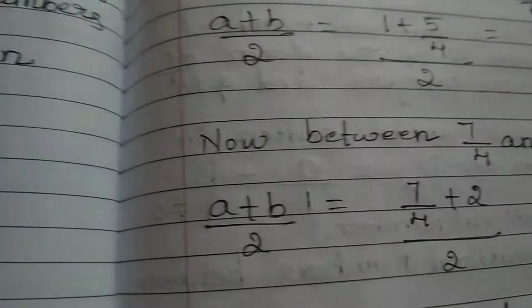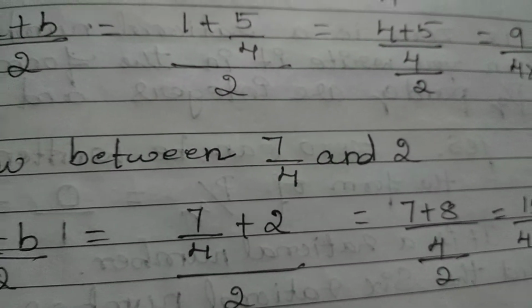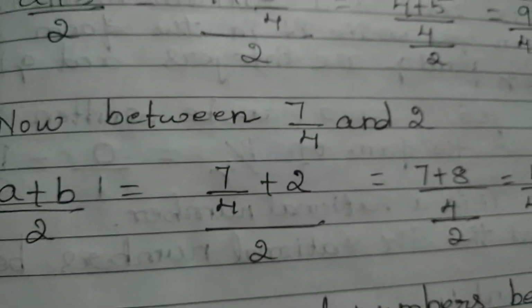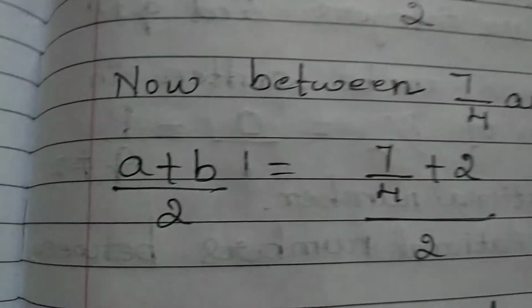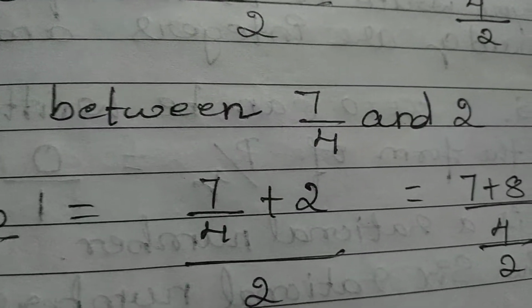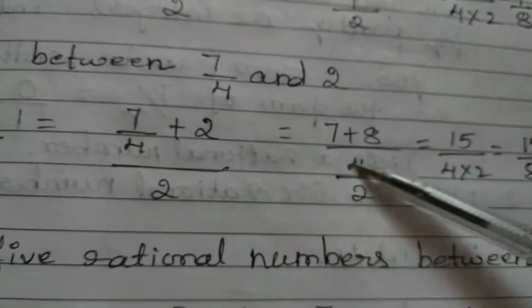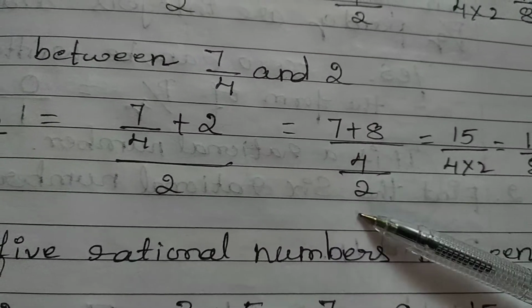Now let us take another rational number between 7 by 4 and 2. Between 1 and 2 only we are taking, so the fractions vary. Look here, (a plus b) divided by 2: (7 by 4 plus 2) divided by 2. Take the LCM now: (7 plus 8) by 4, divided by 2.